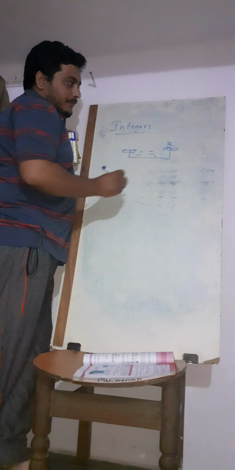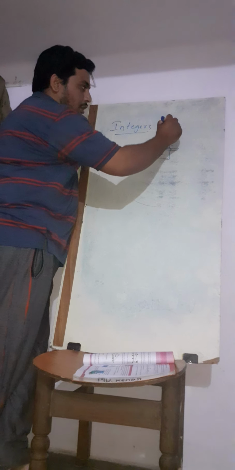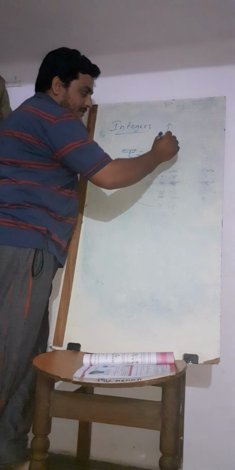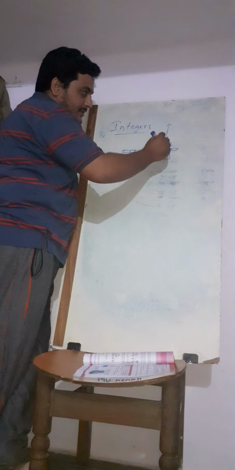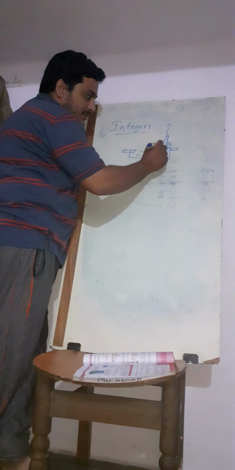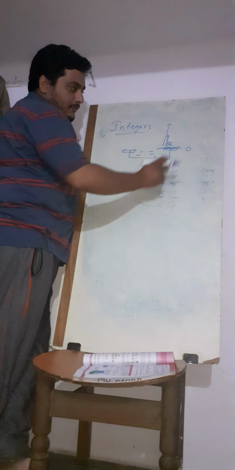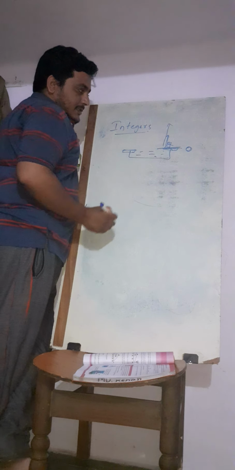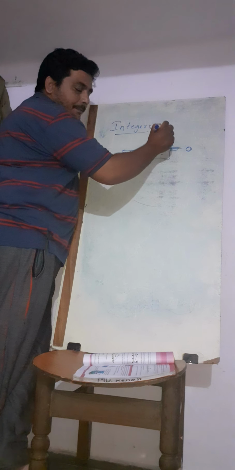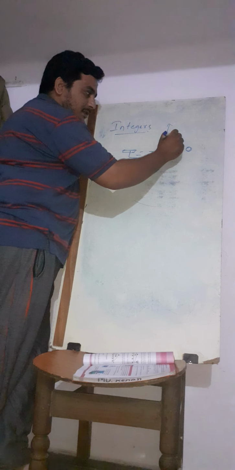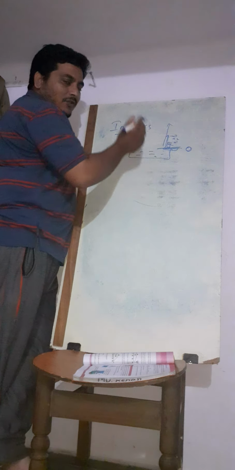There are steps to climb up and to dive. Whatever the ground level is, I am taking it as 0. As you go up step by step, it is plus 1, plus 2, plus 3, and it goes on being added.